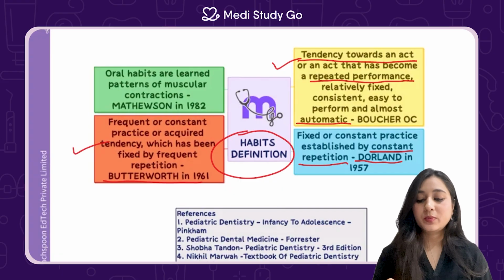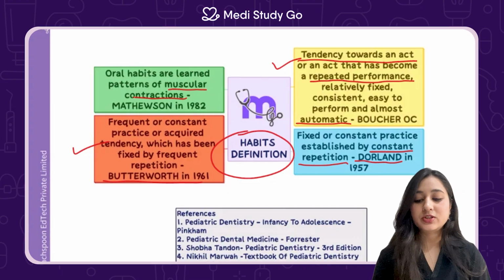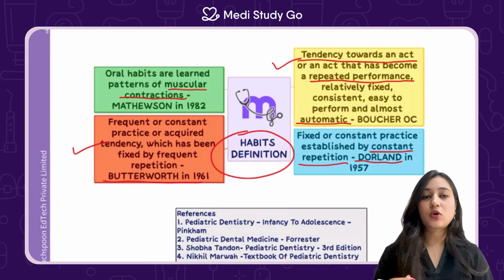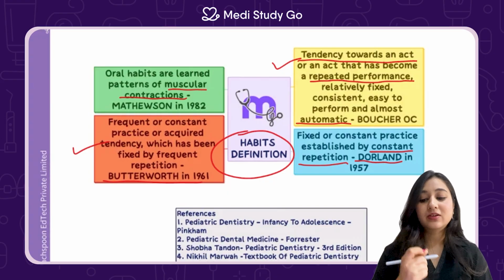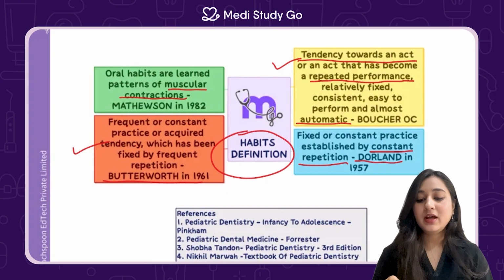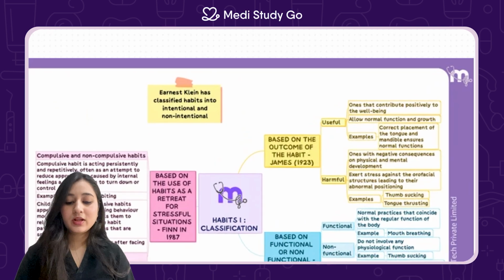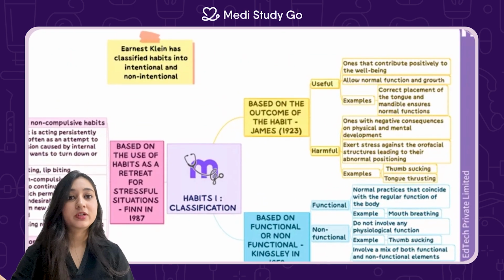The last one, which is oral habits that are learned patterns of muscular contractions. So in this definition, they're talking more about the anatomy and why it happens. It's a muscular contraction, and that's a learned habit or a learned pattern, which is oral habits given by Mathewson in 1982.